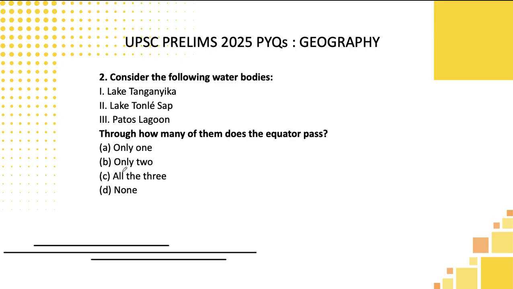Let's move to the next question, students. Consider the following water bodies: Lake Tanganyika, Lake Tonle Sap, Patos Lagoon. Through how many of them does the equator pass? So basically you should have some map reading knowledge, especially for attending these kinds of questions, students.